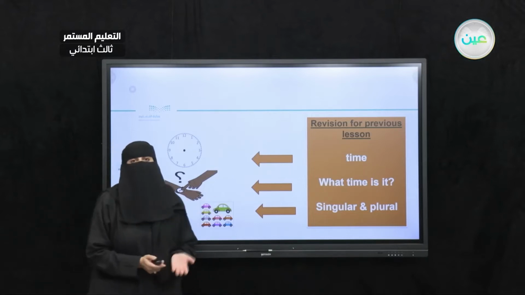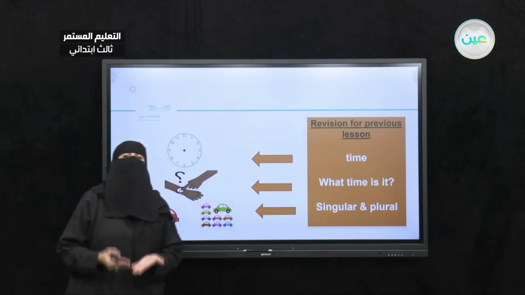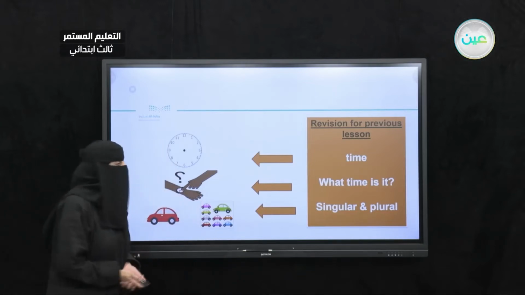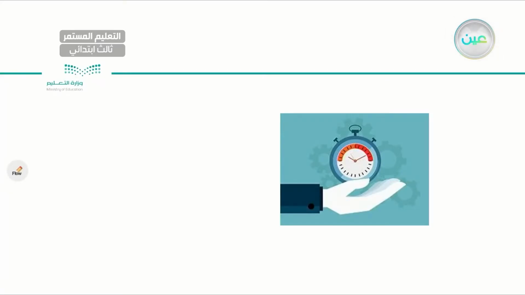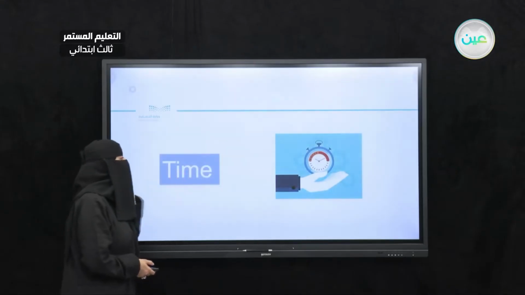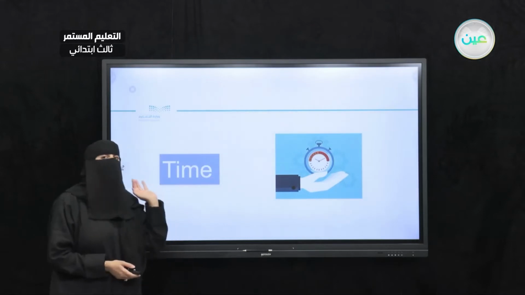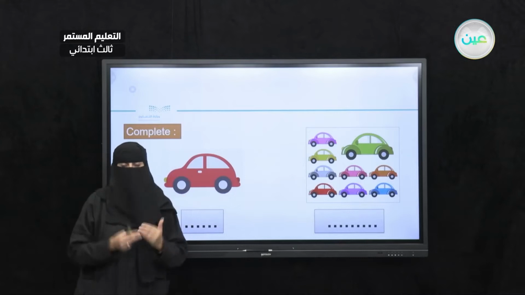Also introduce the word early and late, and I always remind you to always be on time, okay? Be there on time, okay? Whenever you see this sign, it means that we are still at unit number 3. The name is time. So let's start by revising the previous lesson, my dear student.